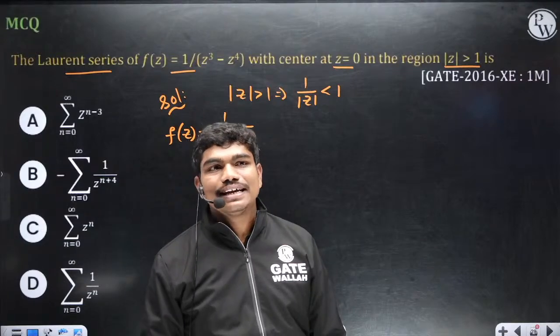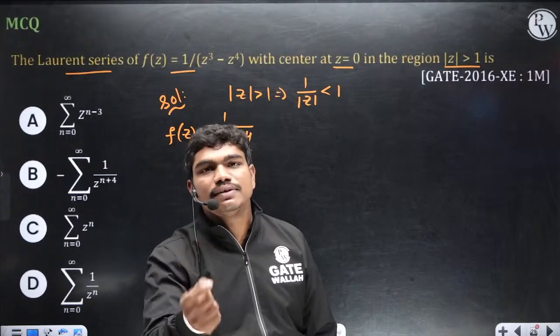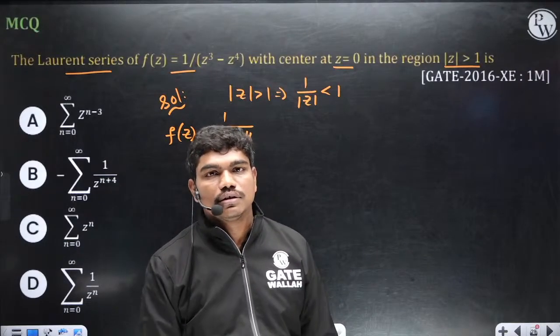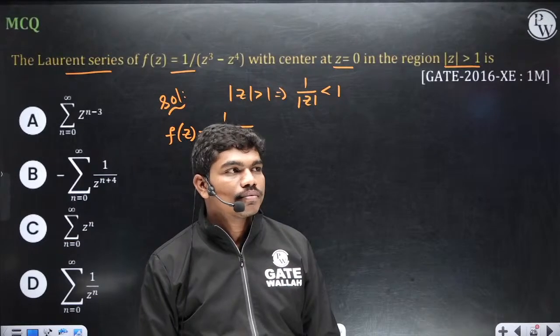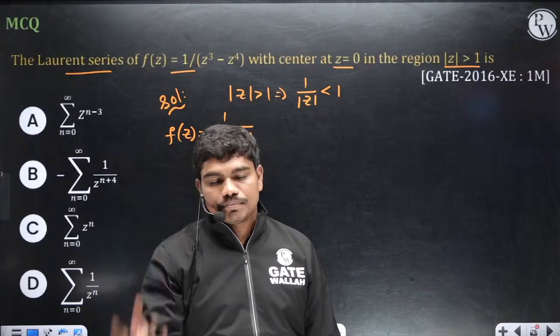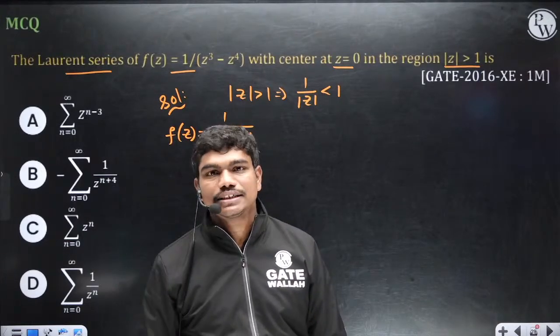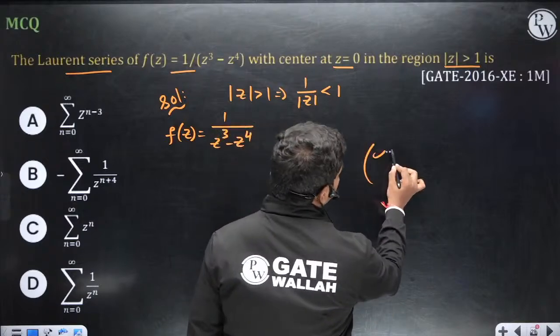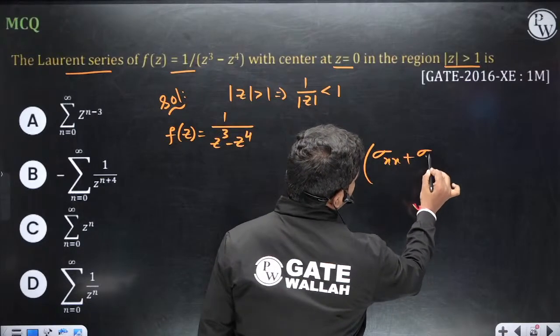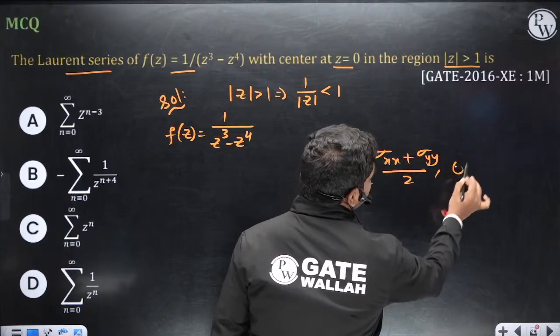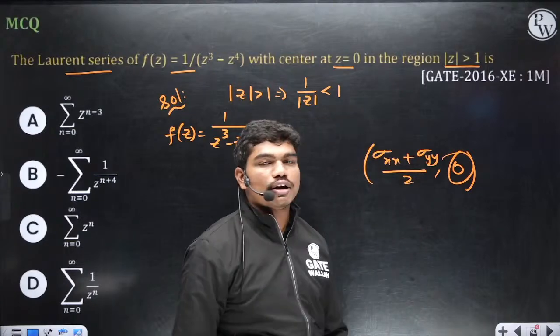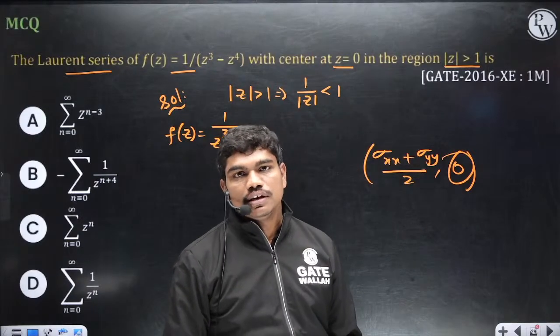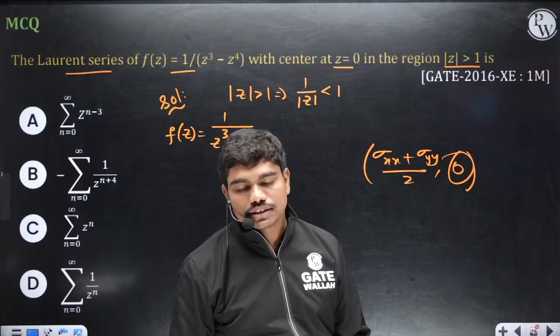Who doesn't know that if you draw a Mohr circle, the center will be on the x-axis? If you solve PYQs of SOM, you will easily understand that the center will be (sigma xx plus sigma yy) by 2 comma 0. If you know this, you can solve an MSQ from yesterday's session.